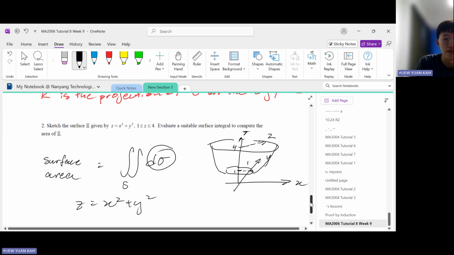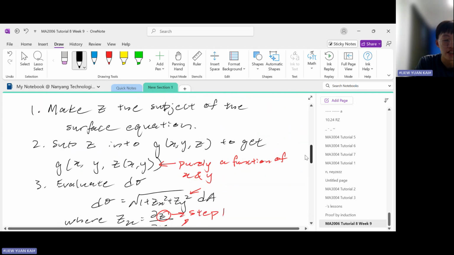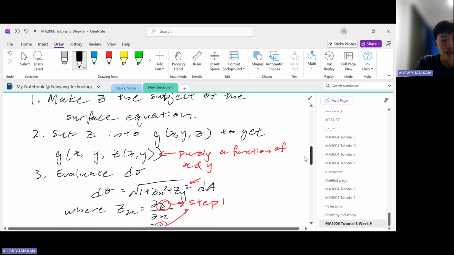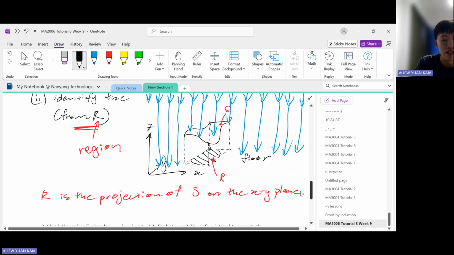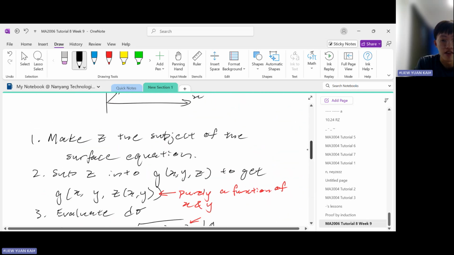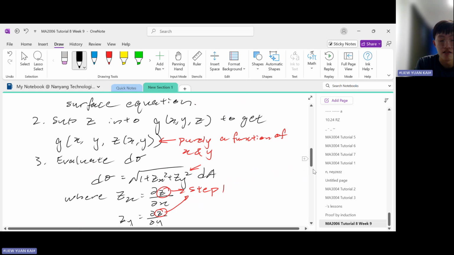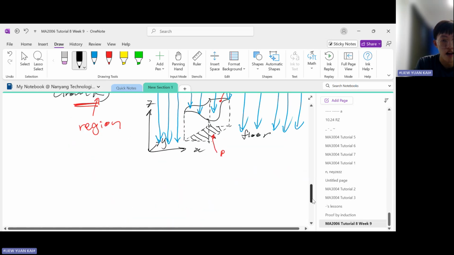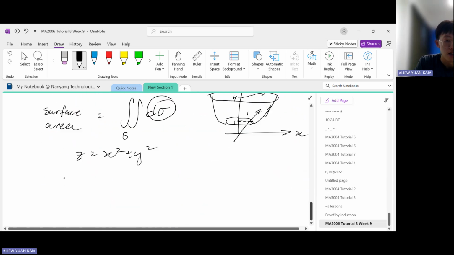The next step is to substitute z into g of x, y, z. In this case, we have no g, so we don't need to do that. The following step is to evaluate d sigma. Let's take a look. d sigma is given by the formula.